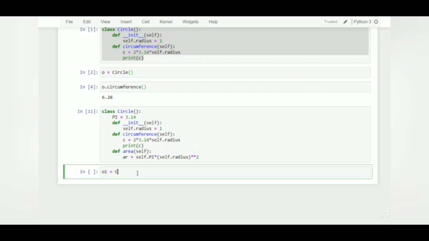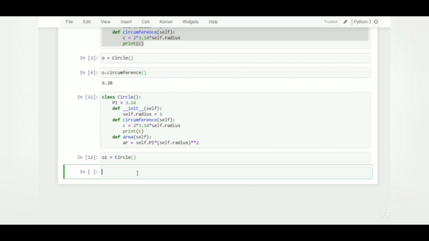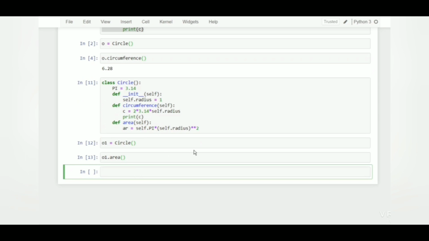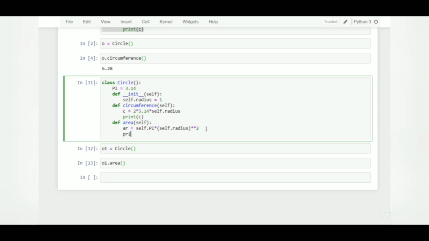Now we have to define an instance O1, which will be Circle, and find the area of the circle O1. O1 dot area. Okay, we have to print it.